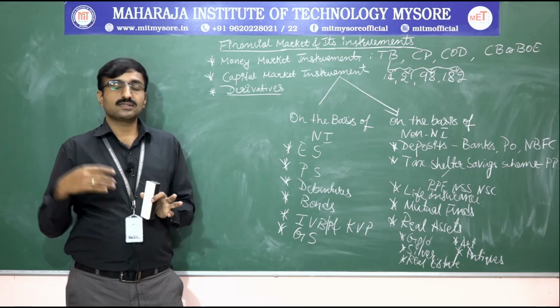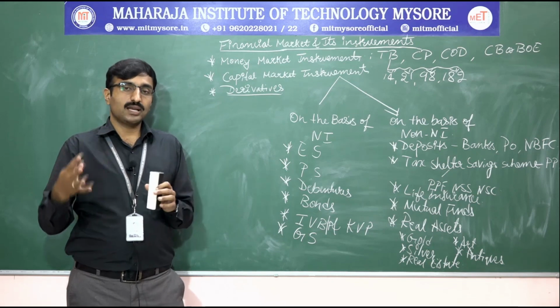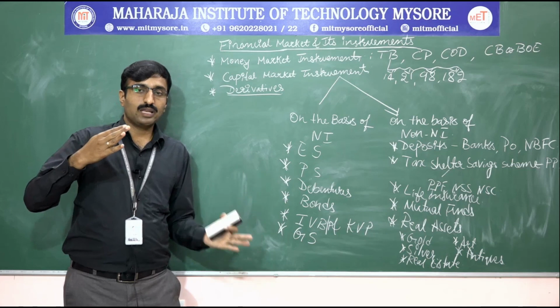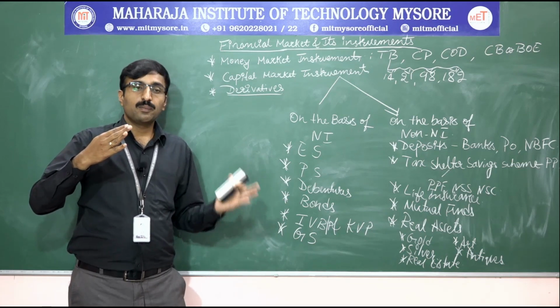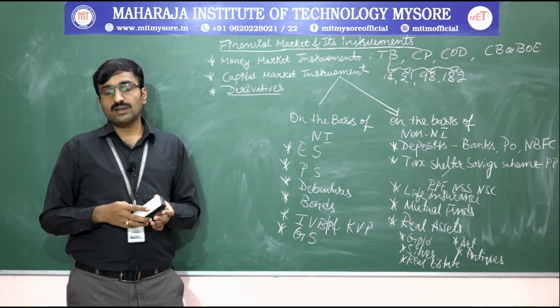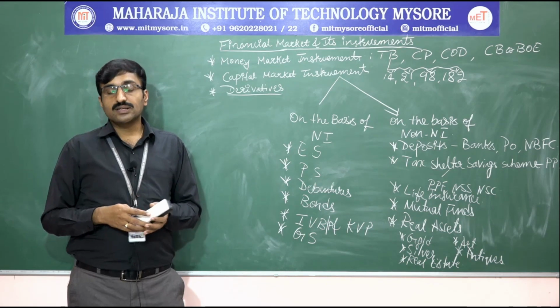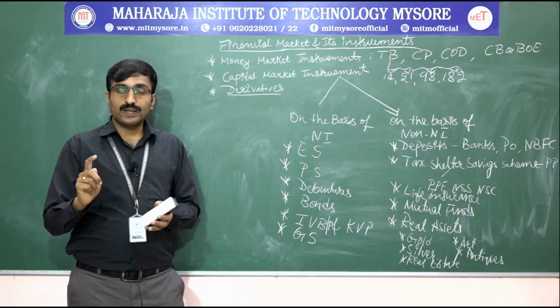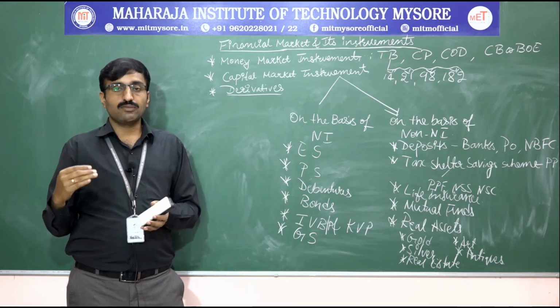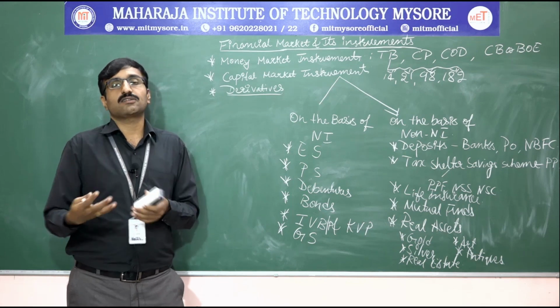Whenever the security price goes up, we sell it, because it has increased from the minimum level to the maximum level, so obviously we go for the sale of that underlying asset. And whenever the security's value comes down from the maximum level to the minimum level, we go for a call option, meaning purchase or buying.